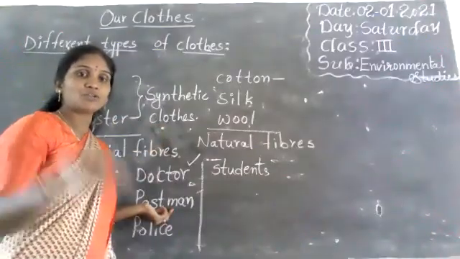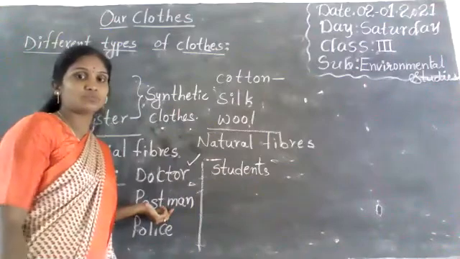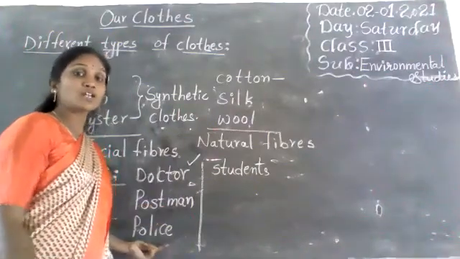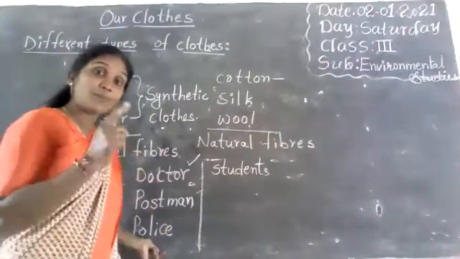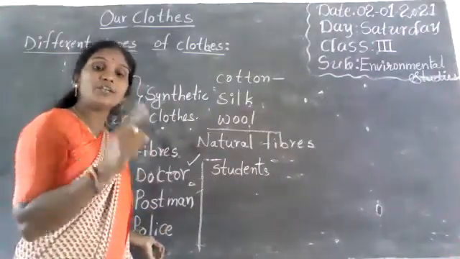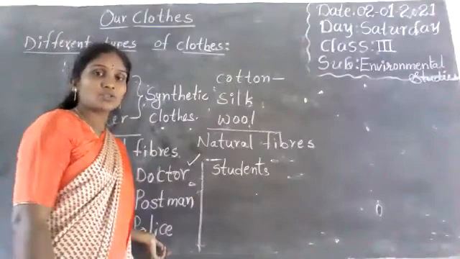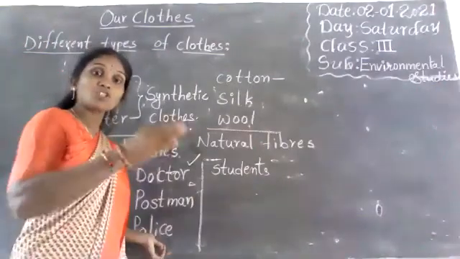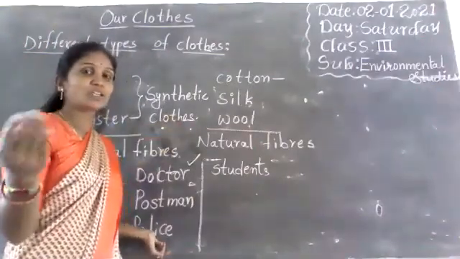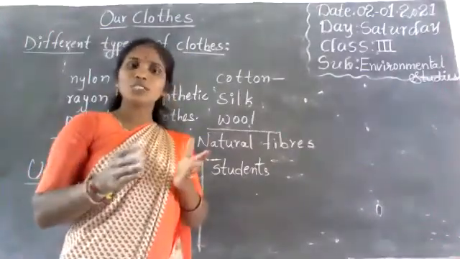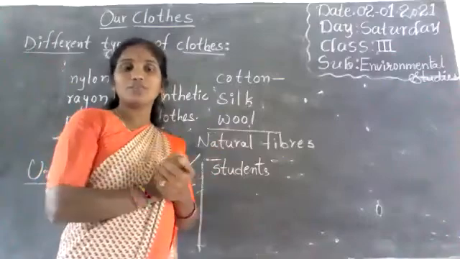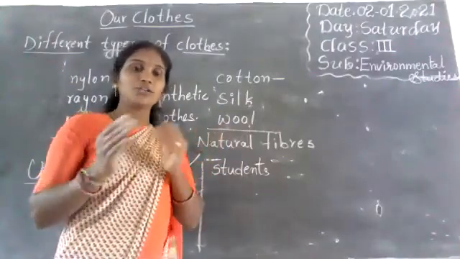He uses a khaki uniform, and he uses a cap also. And the policeman also uses a khaki uniform only. But the policeman's cap is different. You observe, children, postman and policeman use the same color, meaning khaki. They use a khaki color uniform.